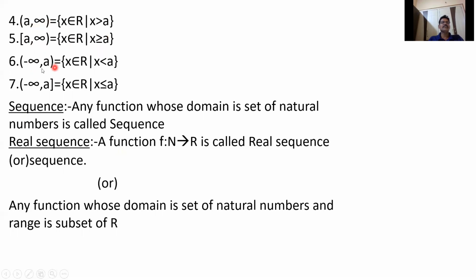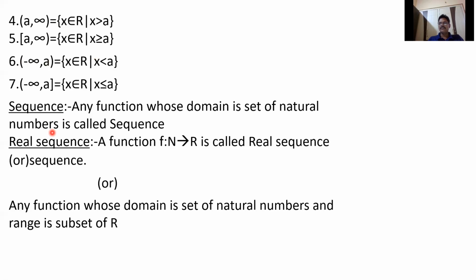Minus infinity comma a: this means minus infinity less than x less than a, that means x less than a, all real numbers x less than a. And (minus infinity, a] means the set of all real numbers x less than or equal to a. So whenever we are writing infinity, we write only open. We don't write close, because we don't know what number infinity is. It is an endless number, that's why we write only open, never close, for infinity or minus infinity.